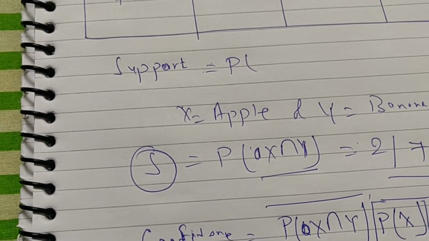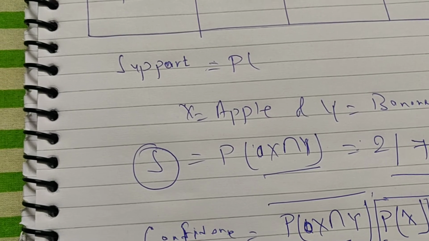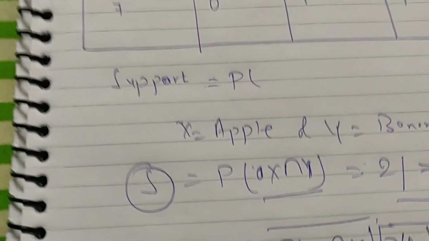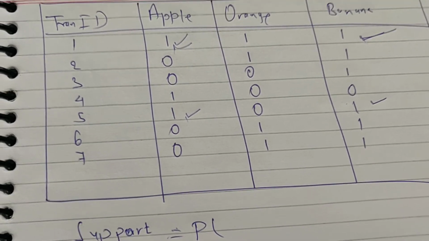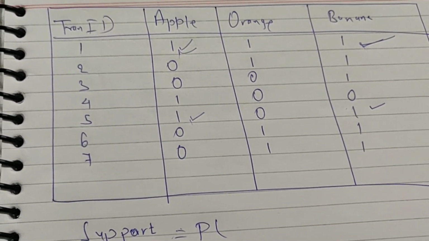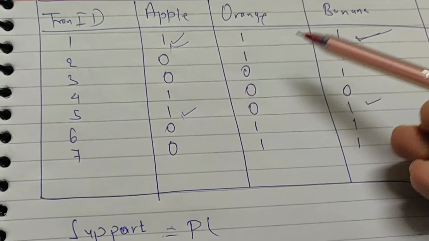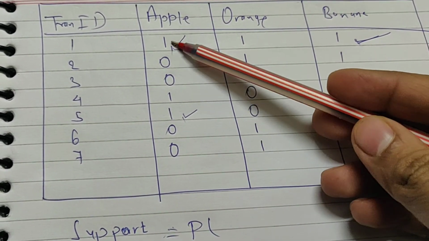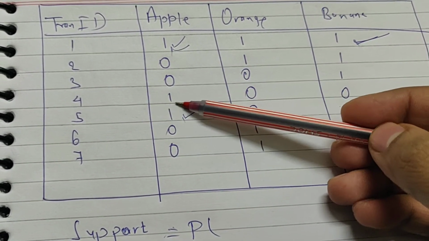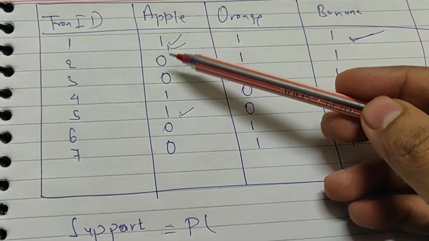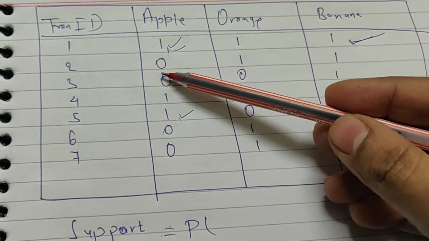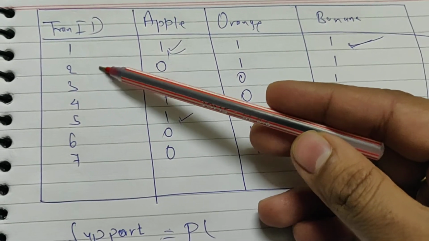If you have any question you can come back to this. You must be asking why we have used the denominator as 3. You can see that apple has been purchased 3 times only. So 1 is when any item has been purchased, and 0 when that item has not been purchased for that particular transaction ID.